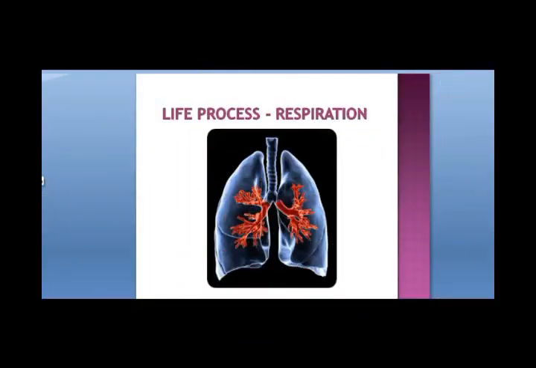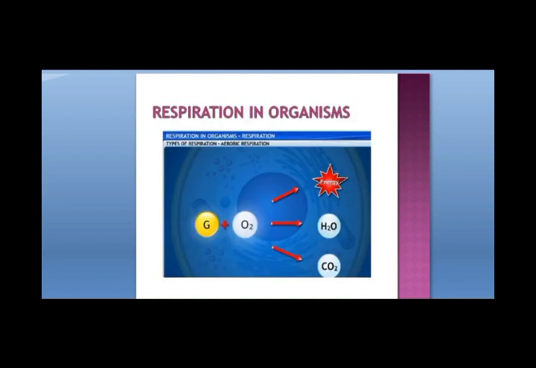Dear students, the process of respiration involves breakdown of the food, glucose. They take the oxygen from the air and this oxygen combines with the glucose molecules in the body and burns them slowly to release energy. This energy is stored in the form of ATP molecules in the cell. What are ATP molecules? Adenosine triphosphate molecules. The body can use the stored energy when required by it.